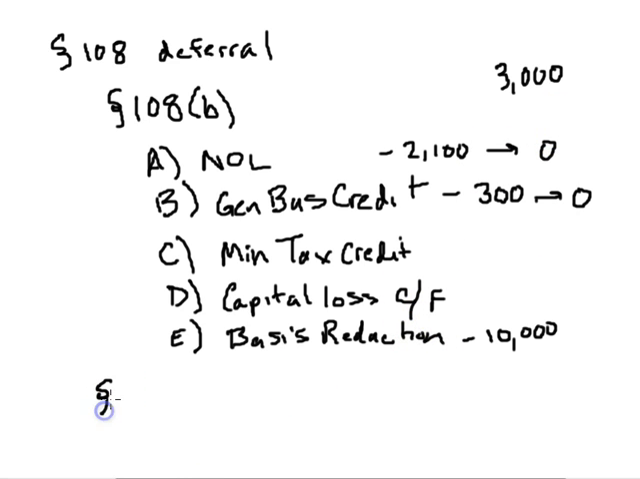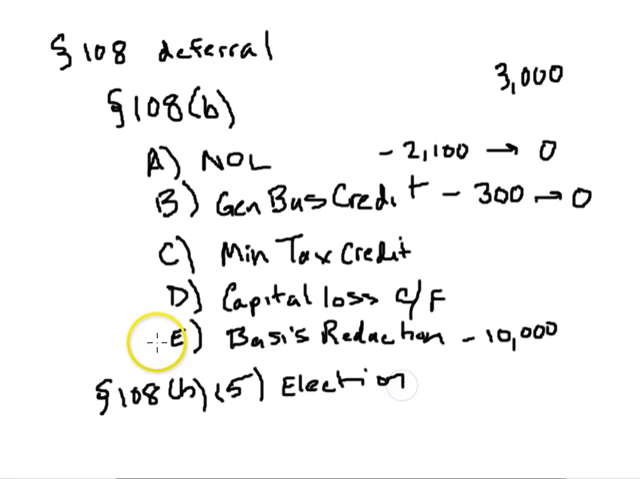One thing to keep in mind is we do have an election under 108(b)(5) where we can effectively move to reduce our basis reduction first. So it moves basis reduction to the front of the line.